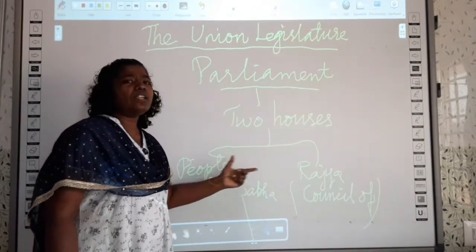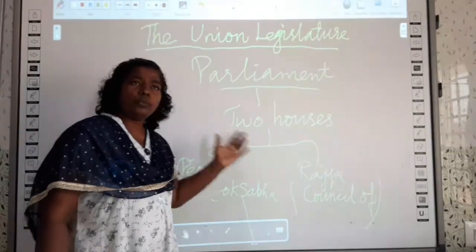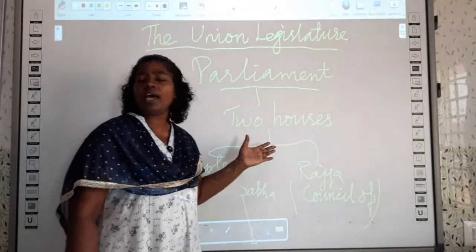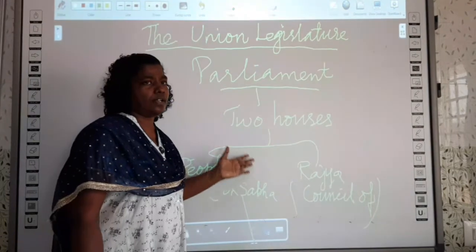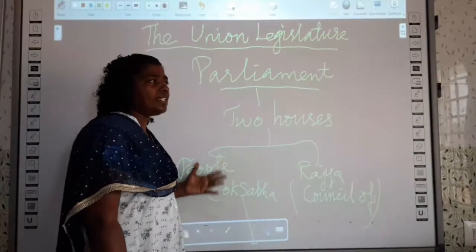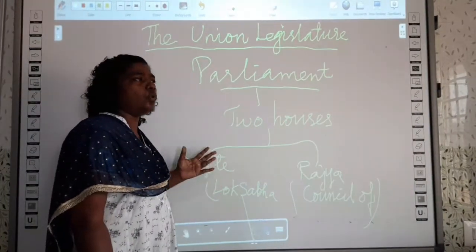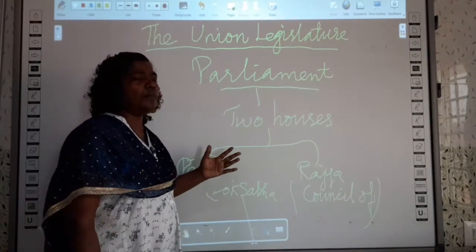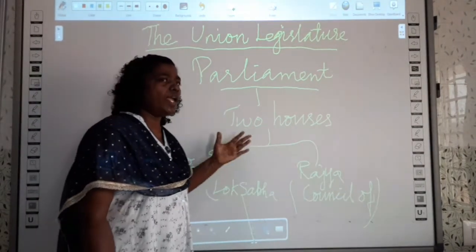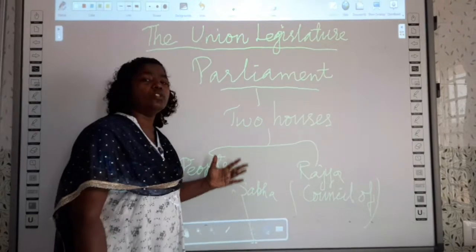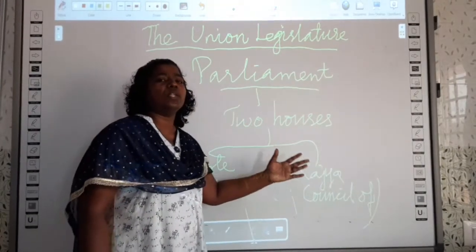Comparing both houses, Lok Sabha has the supreme power. It has certain special powers to do certain things compared with Rajya Sabha. Why does the Lok Sabha have so much power compared with Rajya Sabha?